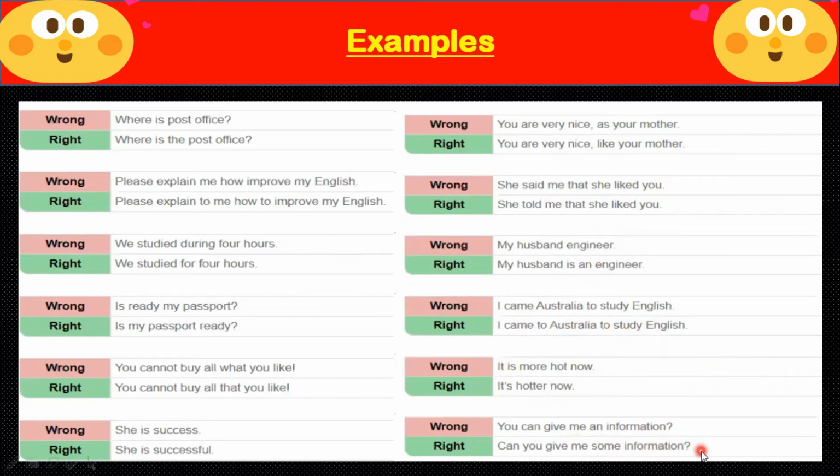You can give me an information? Can you give me some information? In the simple sentences, the subject will come before the helping verb, but in questions, helping verb will come before the subject. Can you give me some information?